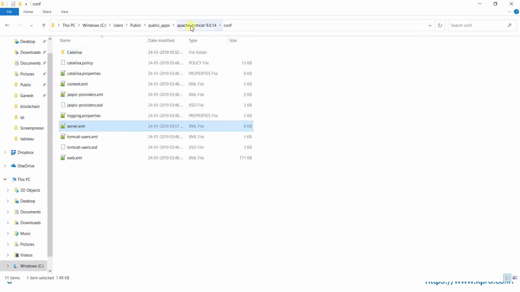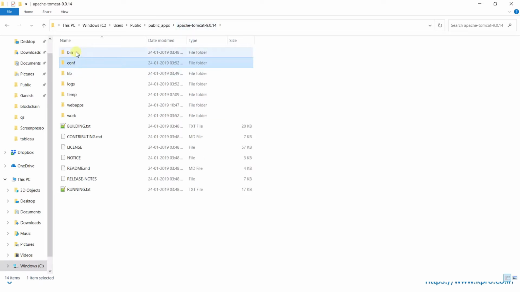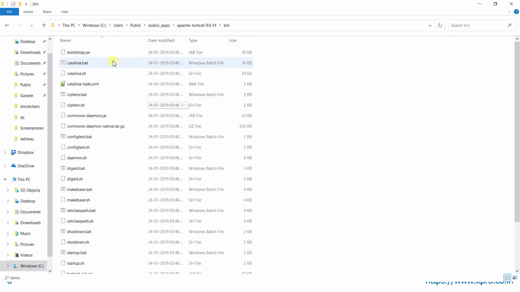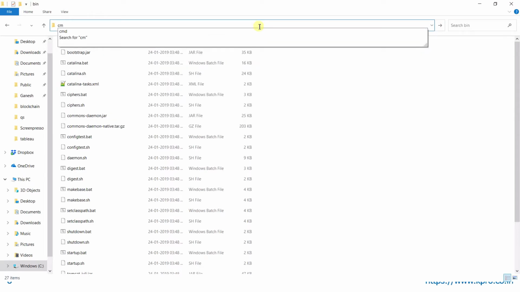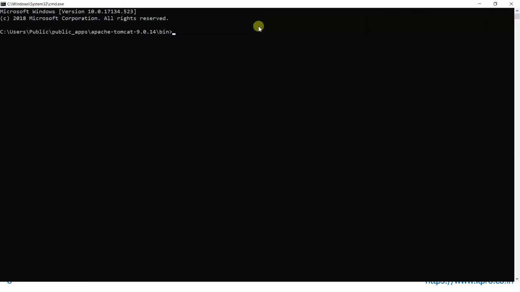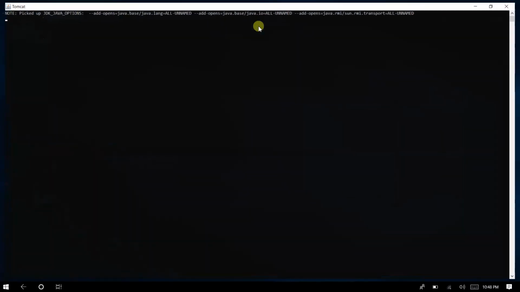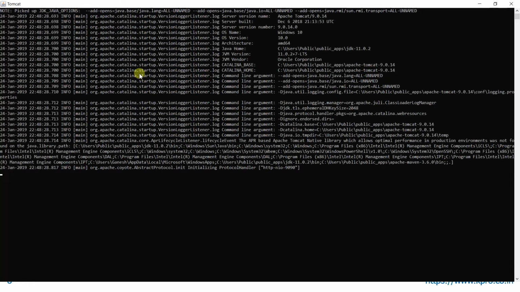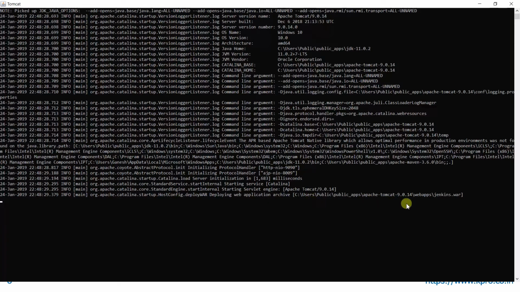Now I'm going to start Apache Tomcat. This can be done by navigating to the bin directory, starting the command prompt over there and executing the startup.bat file. Now the application is being deployed. Let us access the application via port 9090.